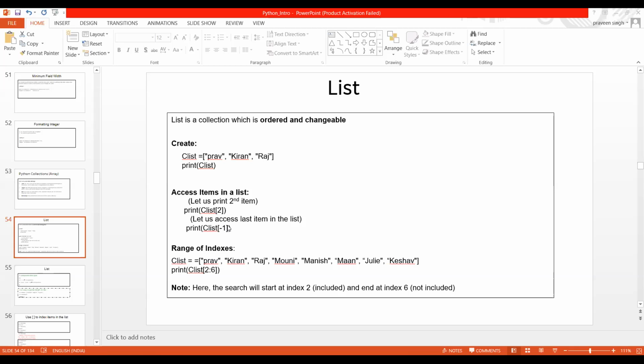Now, as I said last time, suppose you want everything after 4: 0, 1, 2, 3, and 4 is from here. From 4 onwards, whatever comes, maybe a few more names, we will get that also. In the same manner, if we want all the previous elements, I mention 0 to 4.